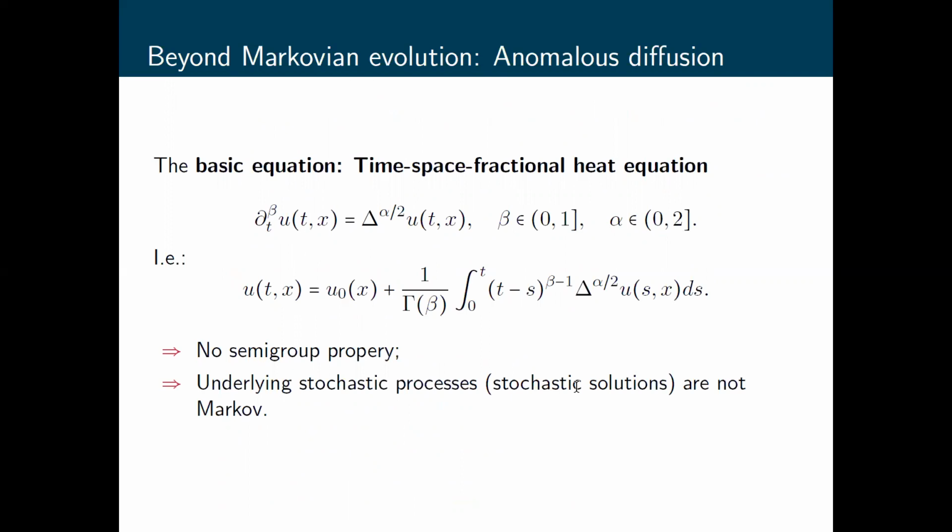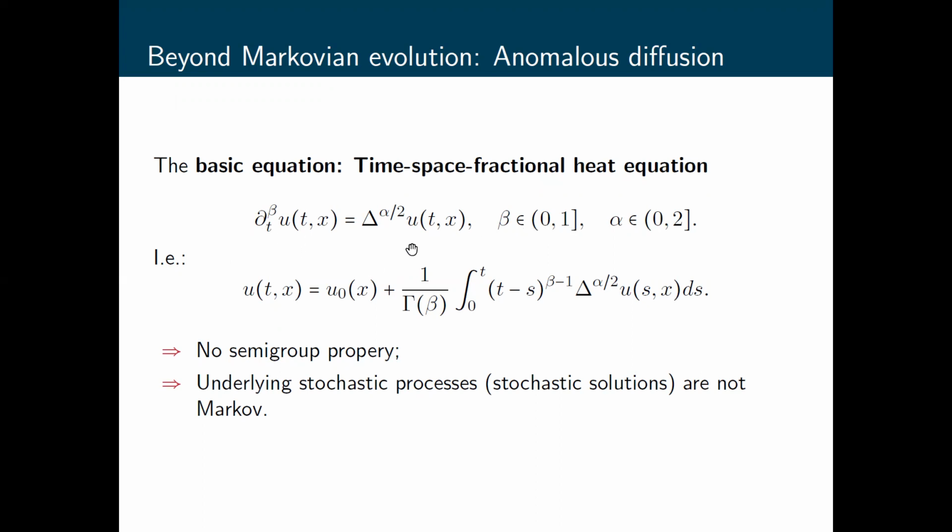If we start with the so-called approach based on rescaling of continuous time random walks, we arrive at this equation. This is the basic equation of anomalous diffusion, and it is called the time and space fractional heat equation. The Laplacian is replaced by the fractional Laplacian, and the first order time derivative is replaced by the Caputo fractional derivative of order beta. Beta is between 0 and 1.